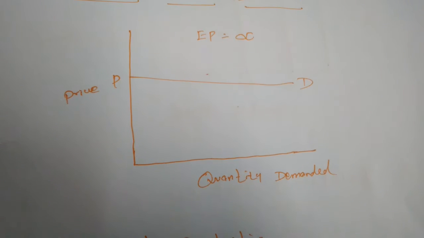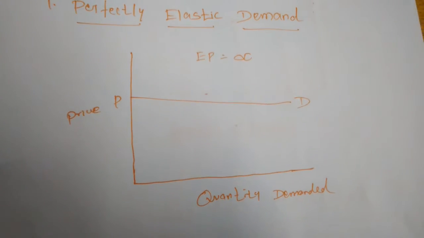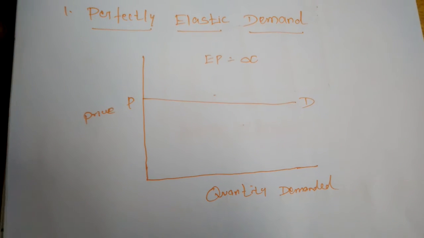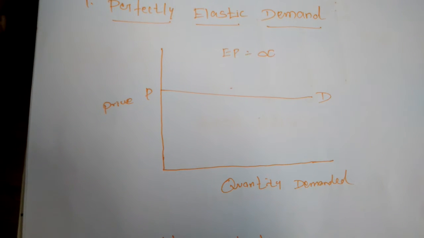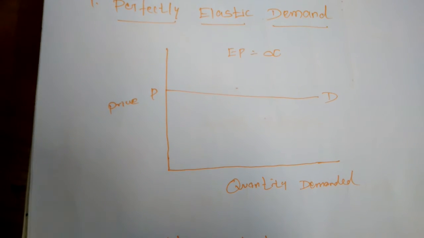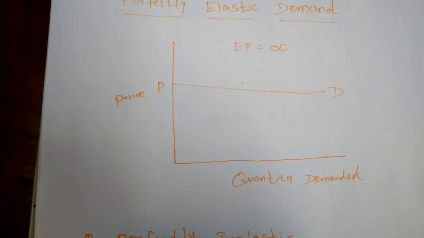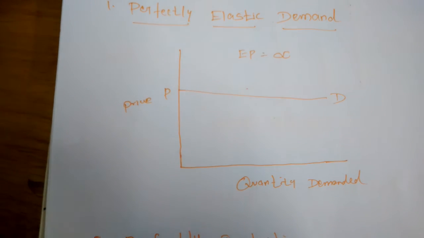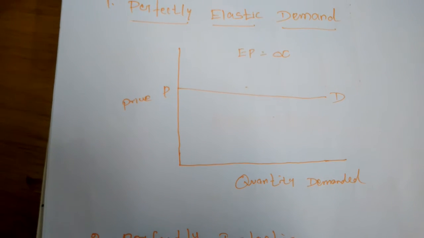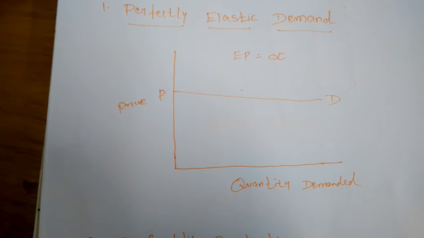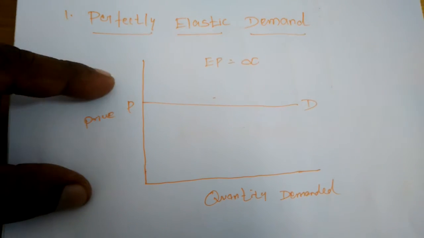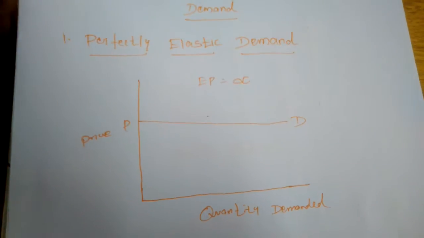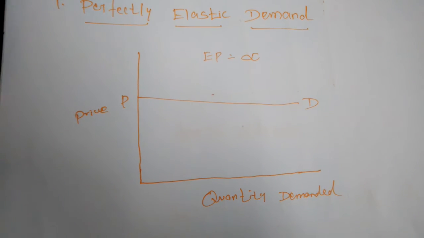Or, if the price of meals is just increased or decreased, people will buy more. Even a small rise in the price of a commodity can result in a greater fall in demand, even to zero. In some cases, a little fall in the price can result in an increase in demand to infinity. Here the price is just OP only, but the quantity demanded increases without any flexibility.